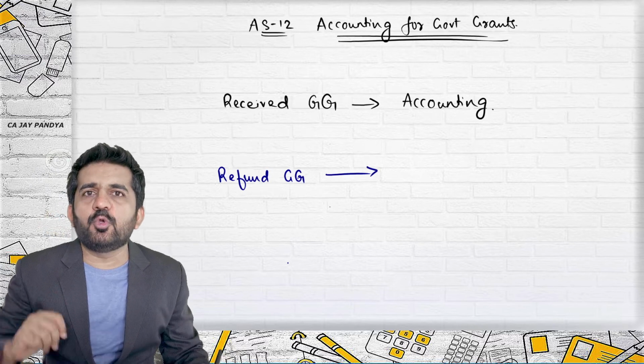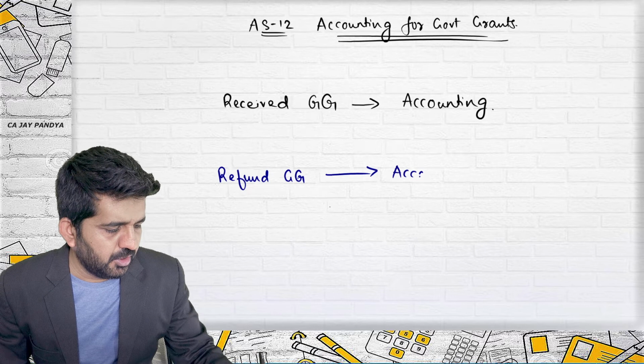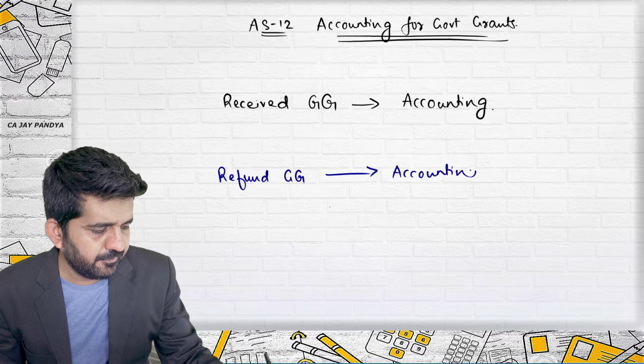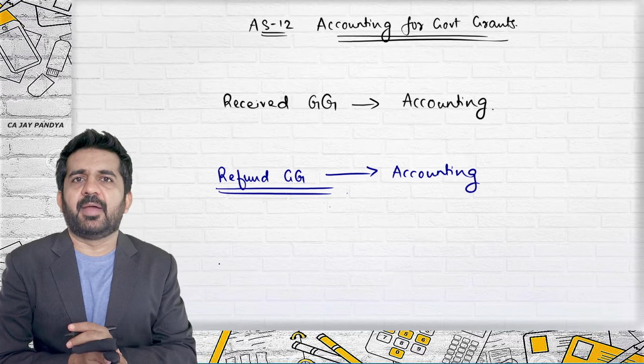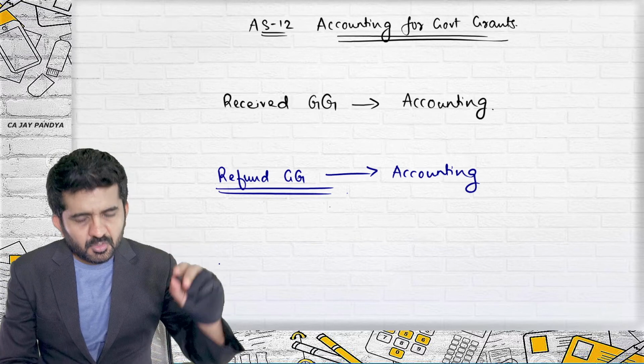What we are going to do in the second part is, we are going to learn accounting of this refund of government grant. For learning how to account for refund of government grant, we need to understand how to account for government grant.